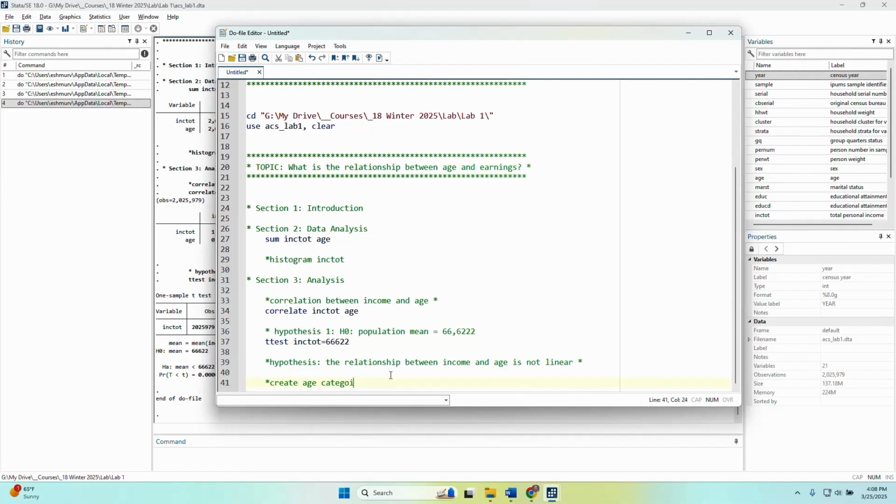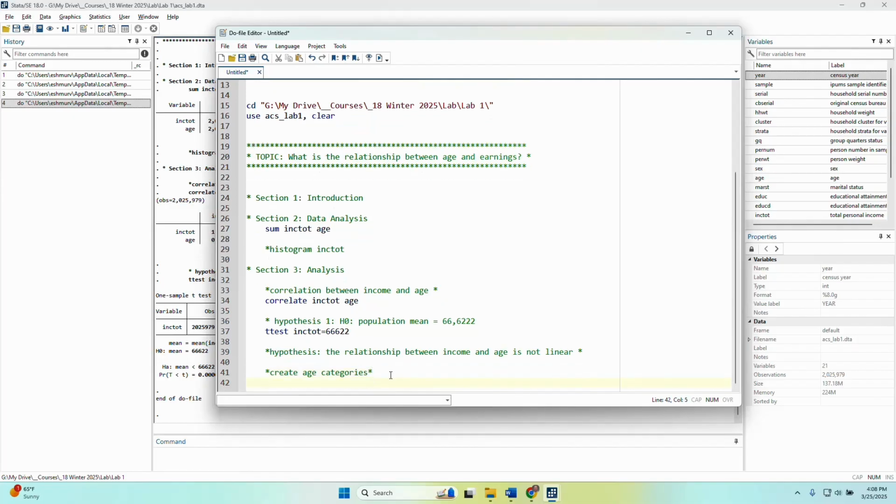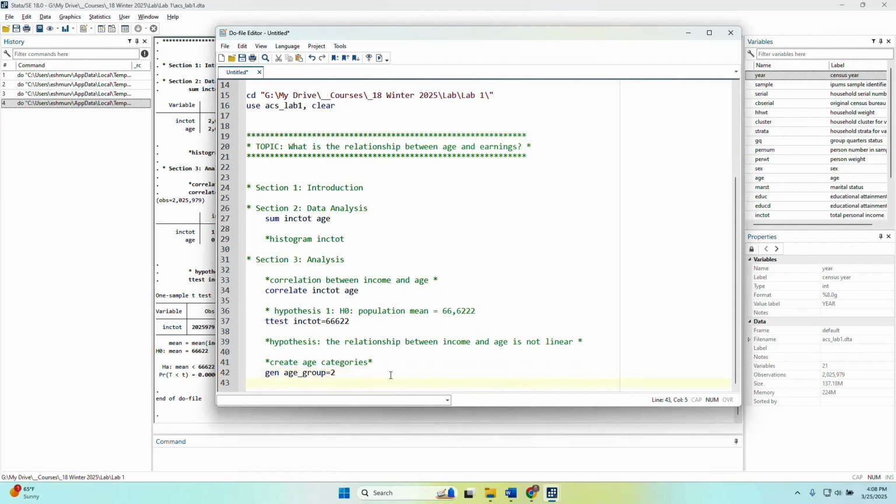I have a variable for age, which is individual years. But I want to generate, let's call it age group equals 2. So I'm going to give everybody a 2. And then I'm going to replace age group equals 3 if in range, if age is between 30 and 39.